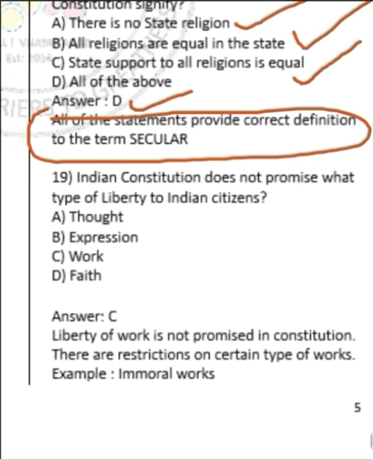Question number 19. Question number 19 says the Indian Constitution does not promise what type of liberty to Indian citizens. When you read the preamble of the Indian Constitution, it is mentioned that liberty of thought, expression, belief, faith and worship is guaranteed to Indian citizens. So the correct answer is option C, work. Liberty of work is not promised in the Indian Constitution to citizens of India.